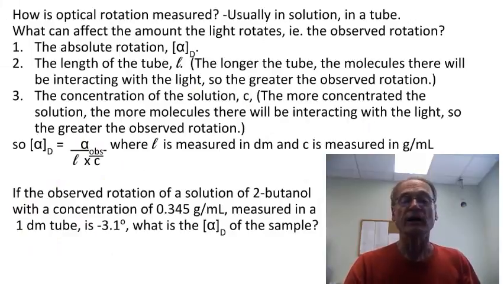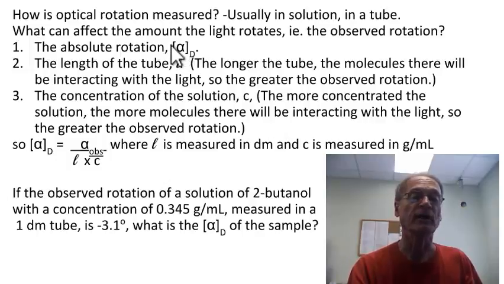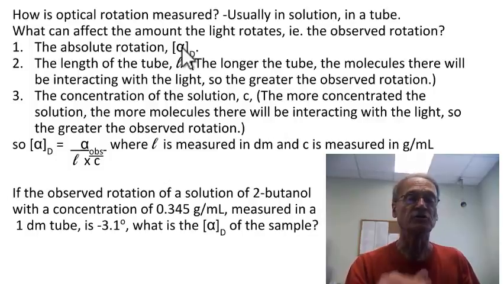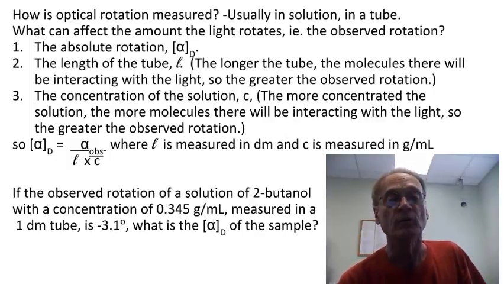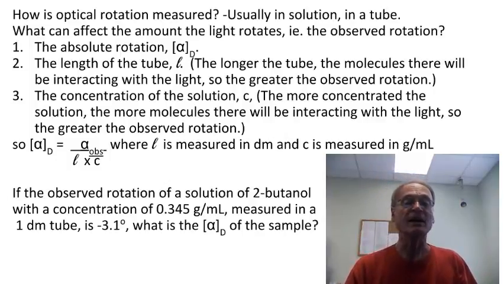Now, how do you actually measure it? Well, like I said, I'll show you the details of how you read the instrument in the laboratory when we do this experiment. But let's define some terms here. First of all, what's called the absolute rotation is the Greek letter alpha in square brackets and then little letter D. So that's the number that I showed you before, the negative 15 for L-2-butanol. That was the absolute rotation. That's the number that is a constant and should be the same for anybody that measures that compound, as long as it's just the L isomer. It's 100% of the L isomer.